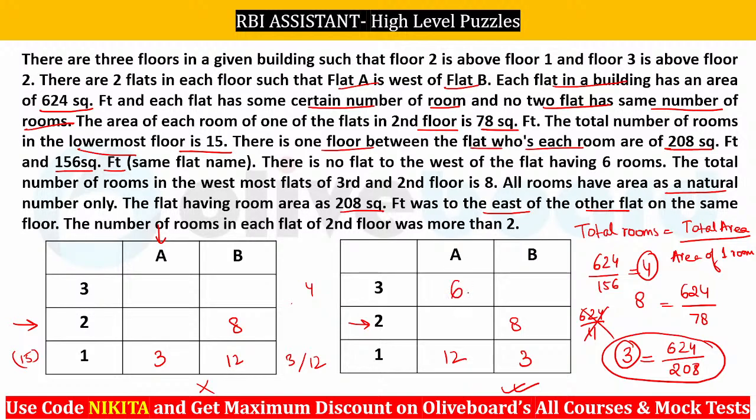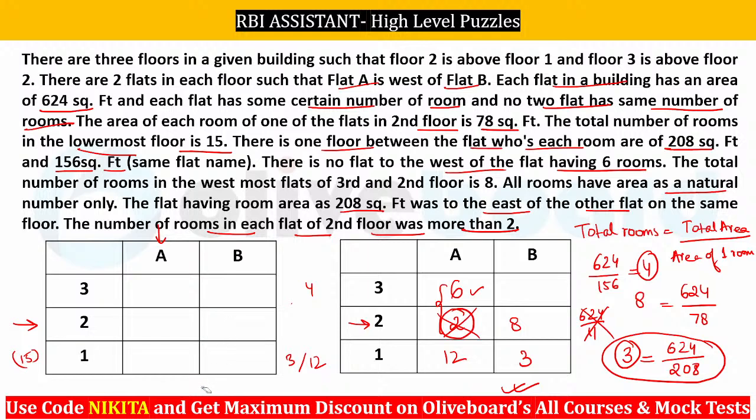मान लो if we take 6 in here, because remember there was one thing that was given, that there is no flat to the west of the flat having 6 rooms. अगर मान लो इसको हमने 6 लिया, then this should be 2, because the total of these two was coming as 8. ठीक है, इन दोनों का total 8 था. But if you take this as 6, this will be coming as 2, but this has to be greater than 2, because the number of rooms in each flat of second floor has to be more than 2. That means this is not a valid case. तो ये valid नहीं होगा. I hope this is clear to everybody.